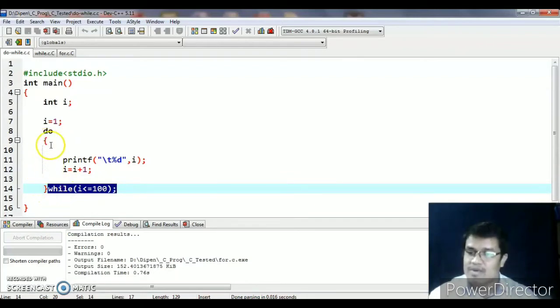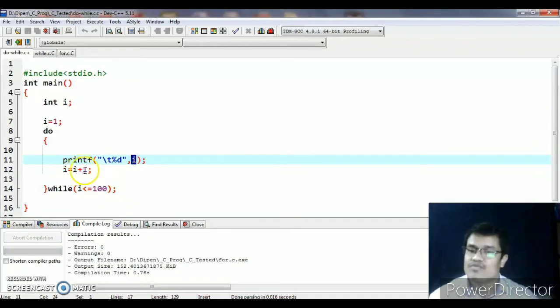Why? Because this is the way a loop works within any programming language. So it becomes 2. Is 2 less than or equal to 100? Yes, it is a right statement. So it will jump to the first initial statement, and 2 will be printed. Then 2 becomes 3. It will go like this. So ultimately, what values will come on the monitor?